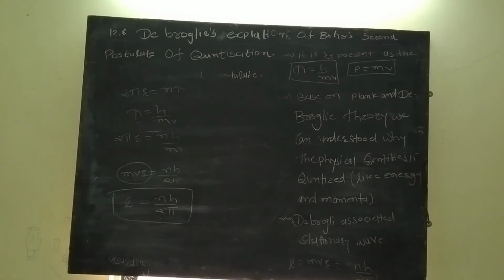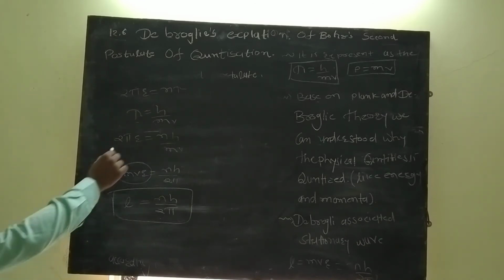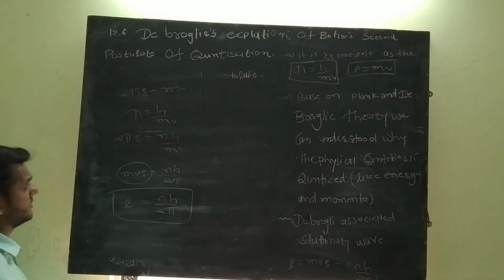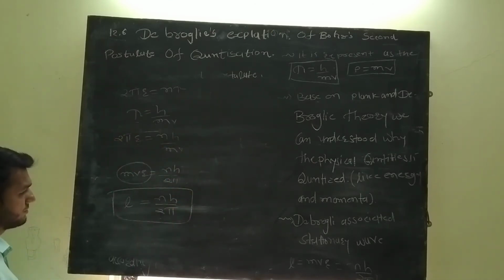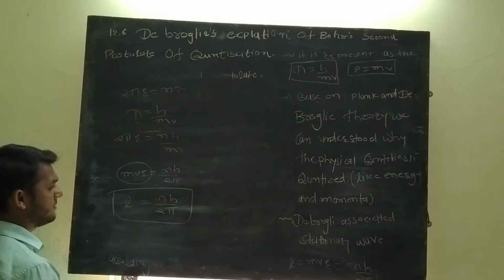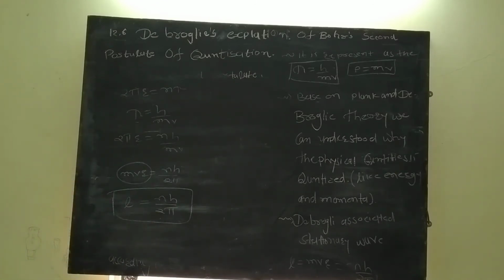So see, this is our 2 pi r equals n lambda, and lambda equals h upon mv, so 2 pi r equals nh upon mv. So mvr equals nh upon 2 pi. So L equals nh upon 2 pi, which is Bohr's second postulate. So I hope you understand these lectures.